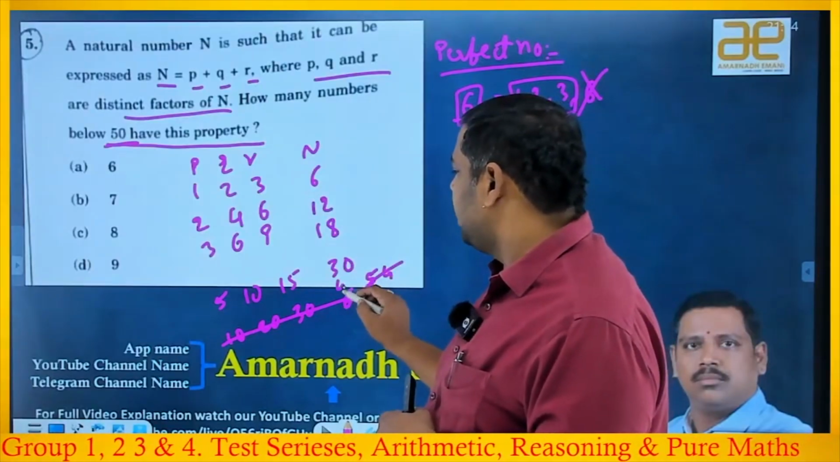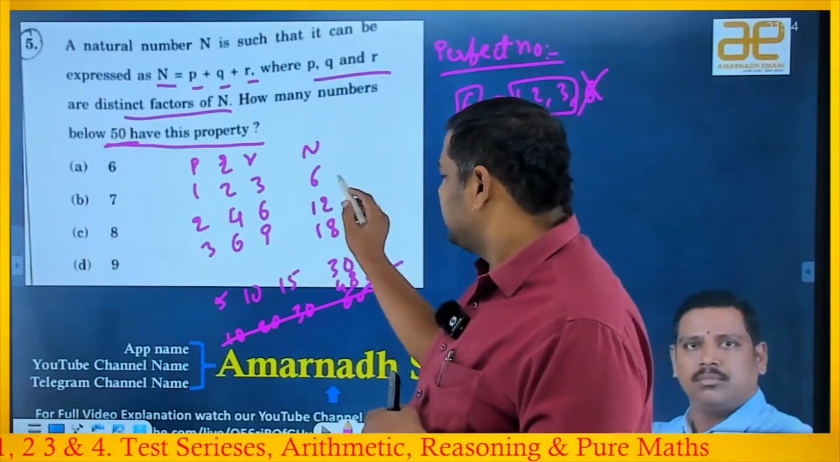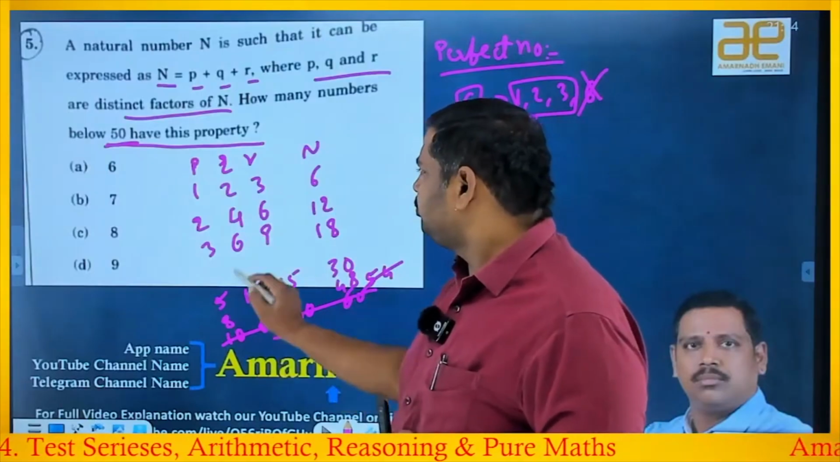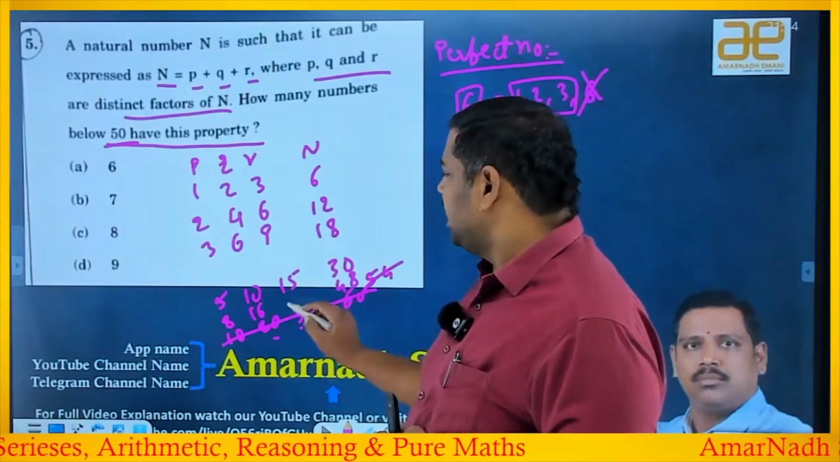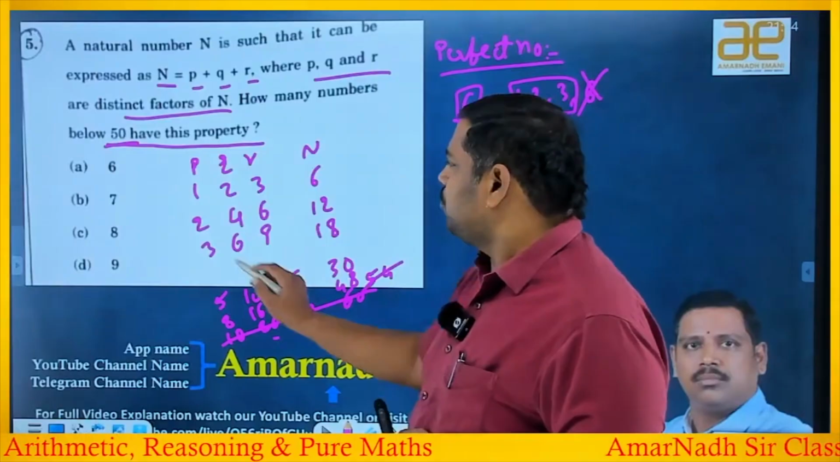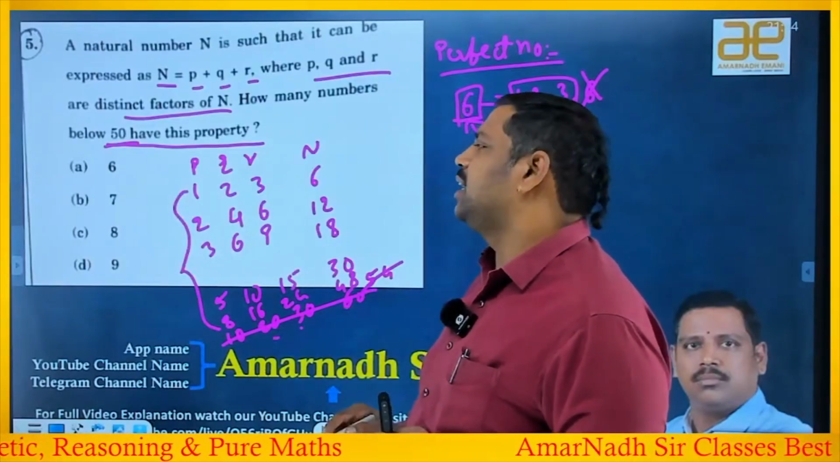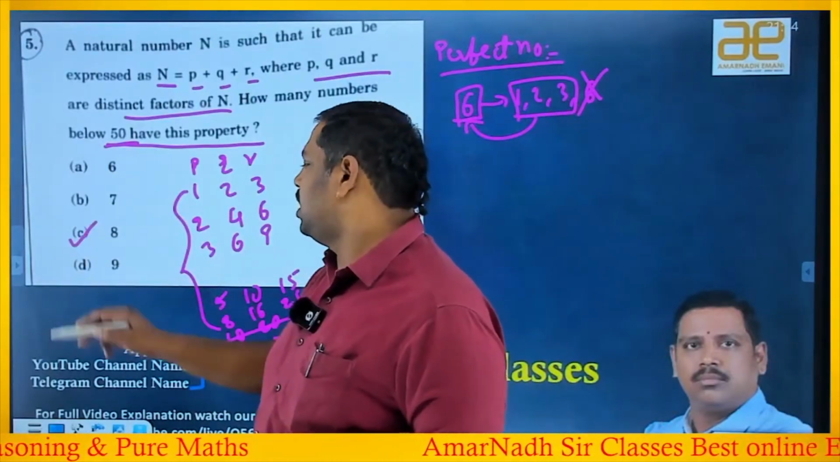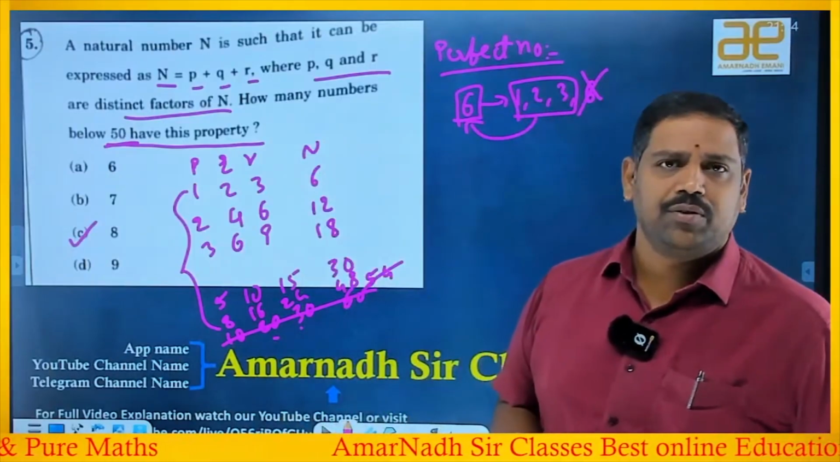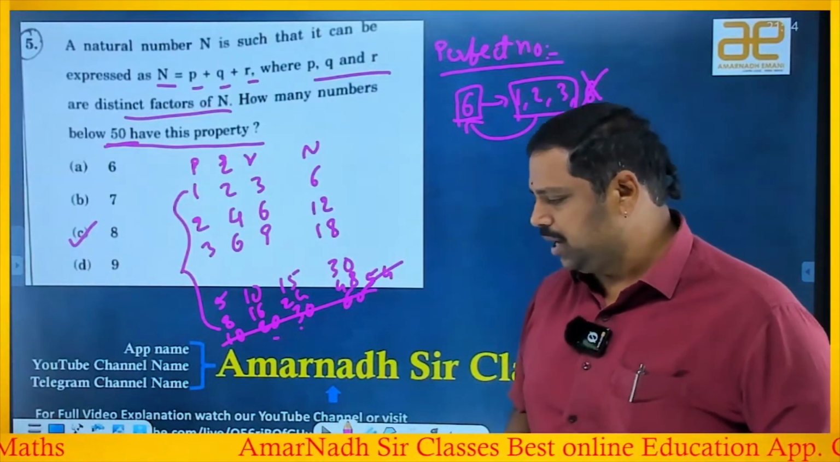Below that you will get 48. 48 means where you will get 6 8s, right? Means 8 1s are 8, 8 2s are 16, 8 3s are 24. Sum is 48, right? So from 1 to 8 you can take. That means how many values you can take is 8 values. So the answer is which option? C is the answer. What's the answer? C is the answer. Hope you understand, my dear boys and girls.